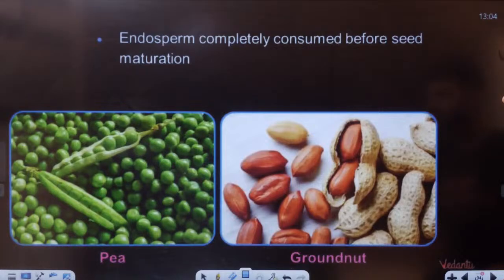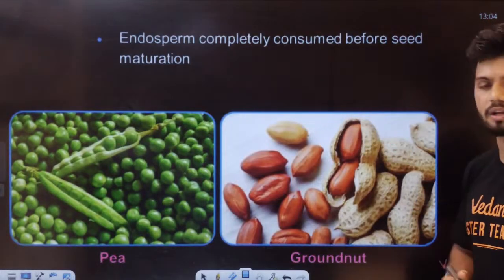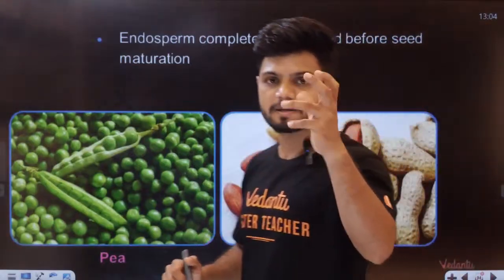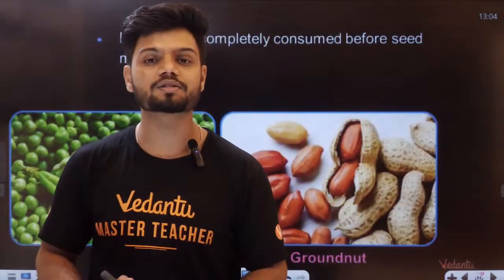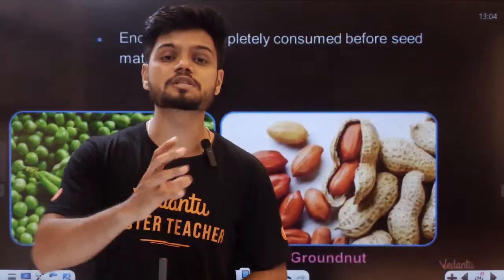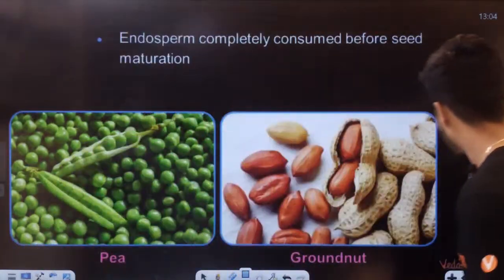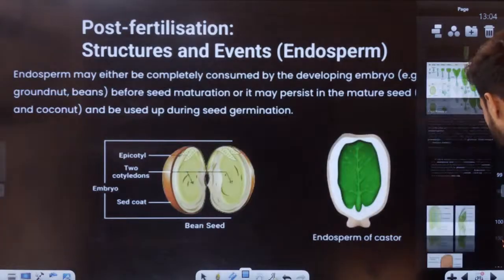Now, what if the endosperm is completely consumed before seed maturation? For example, the seed is maturing. If the endosperm is completely consumed, it is called a non-albuminous seed or non-endospermic seed. Okay.